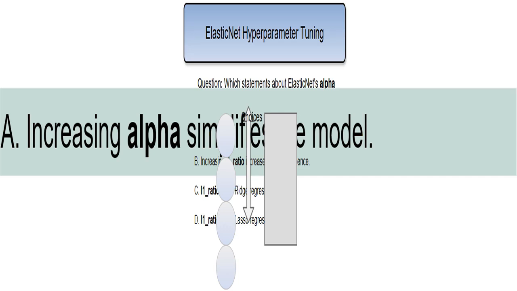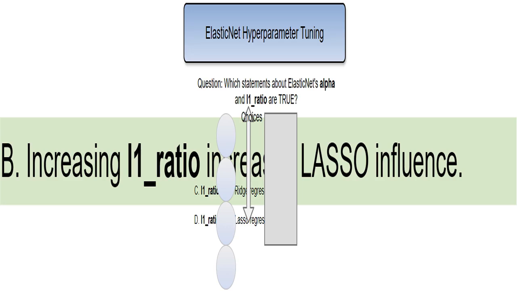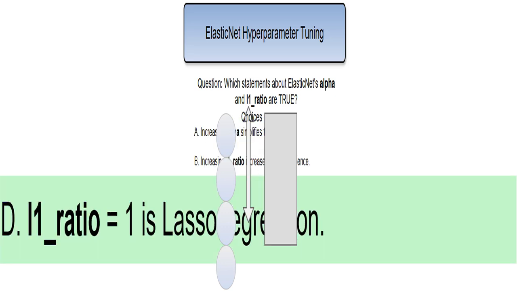L1 ratio controls the mix of L1, lasso, and L2, ridge, regularization. Increasing it means you're giving more weight to the L1 penalty. Lasso is known for shrinking some coefficients to exactly 0. Think of it like this. Increasing L1 ratio is like turning up the dial on LASSO's feature selection ability. If L1 ratio is 0, only the L2 penalty, ridge regression, is active. It's like saying, I want only ridge regularization, no lasso at all. When L1 ratio equals 1, only the L1 penalty, lasso, is active. It's pure lasso, no ridge involved.